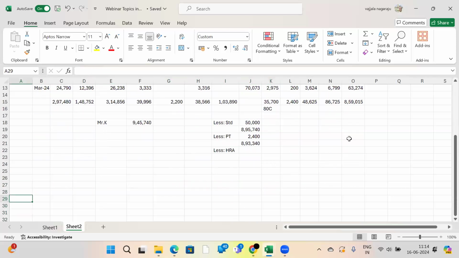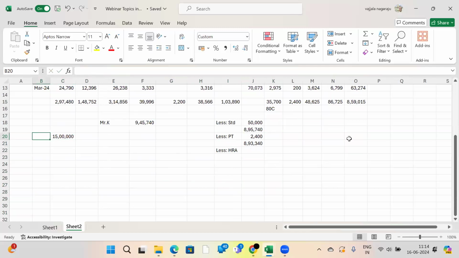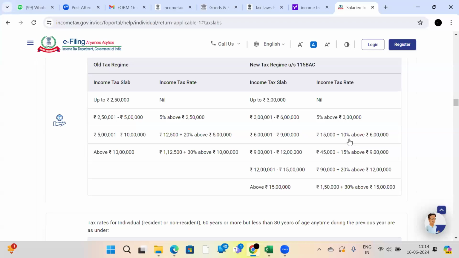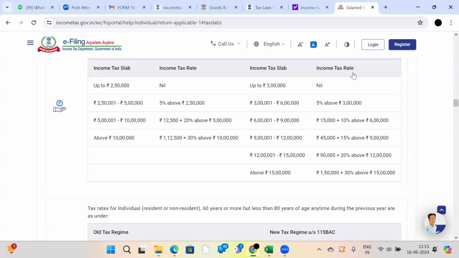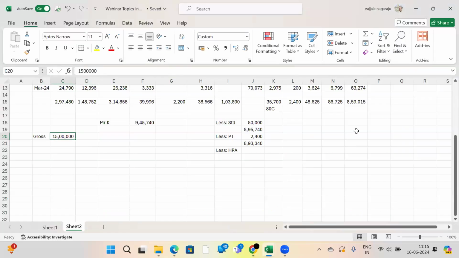Suppose you are an employee and your salary is 15 lakhs. Just for example, madam, I am taking this example: gross salary 15 lakhs. Now under the new tax regime, I will calculate for an employee getting 15 lakhs. Here we have slab rates. With the help of these slab rates, I will tell you the tax liability on a salary of 15 lakhs. Up to 3 lakhs, nil.